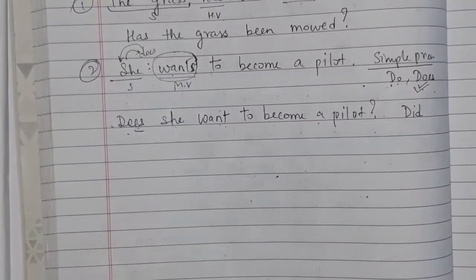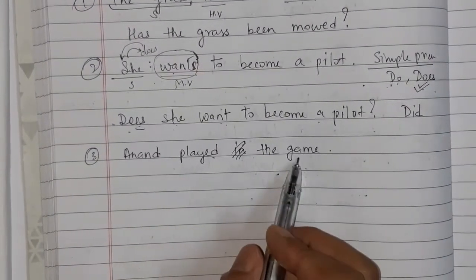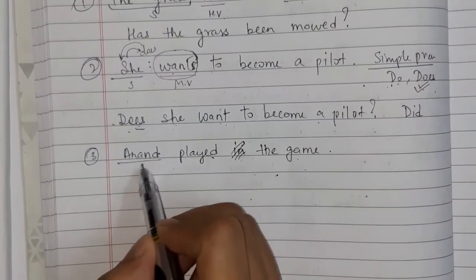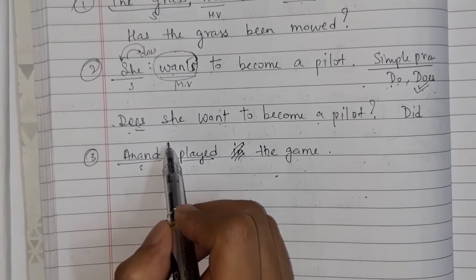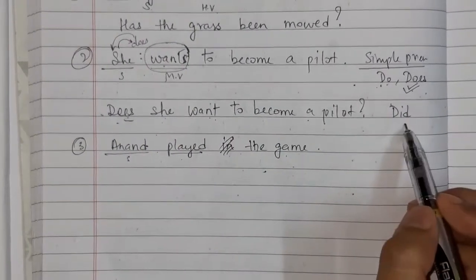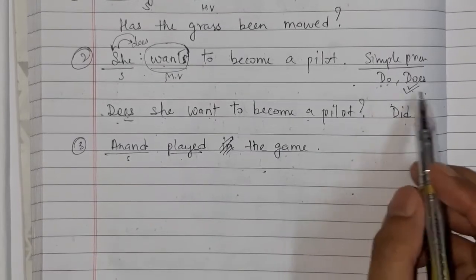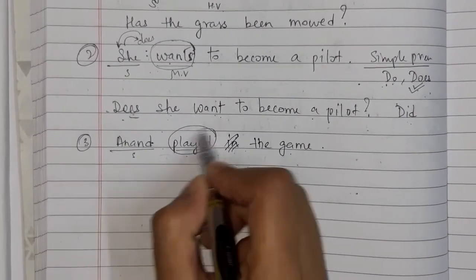Some more examples, let me tell you. For example, Anand played the game. Now here see, Anand is the subject, played is the main verb, okay. There is no auxiliary verb. So no auxiliary verb means you will use do, does or did. Before using do, does, did, find out whether it is present or past. It is written in past tense.